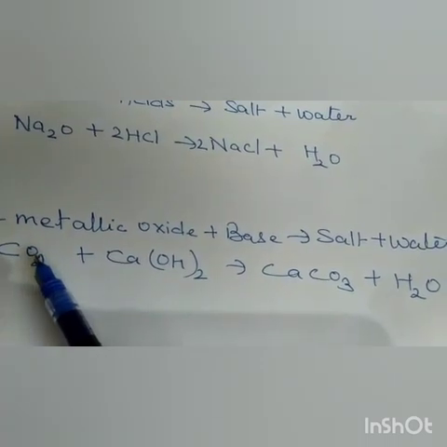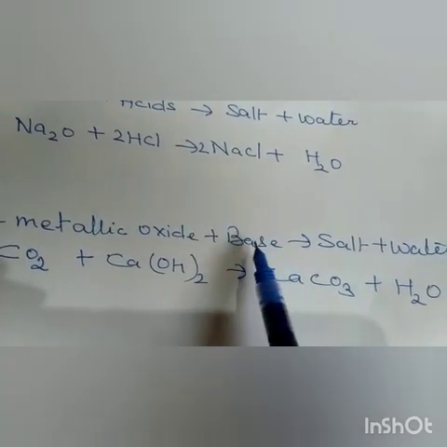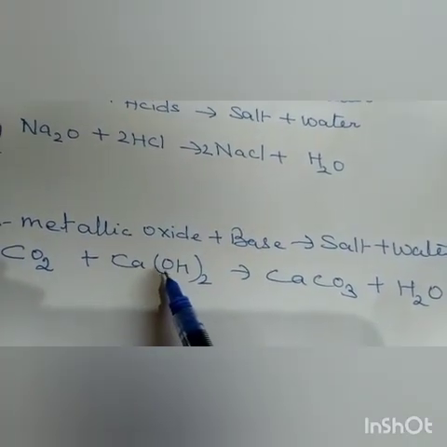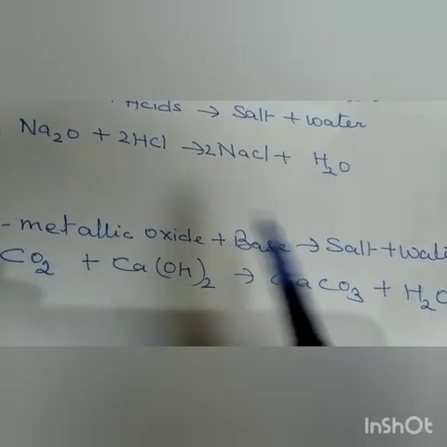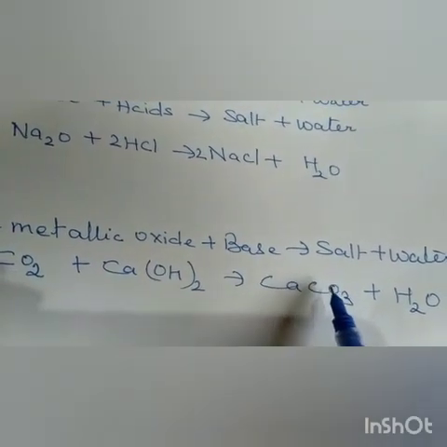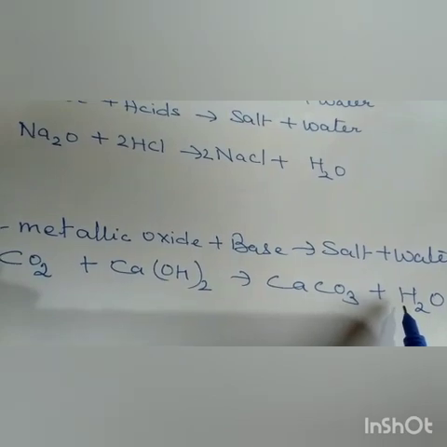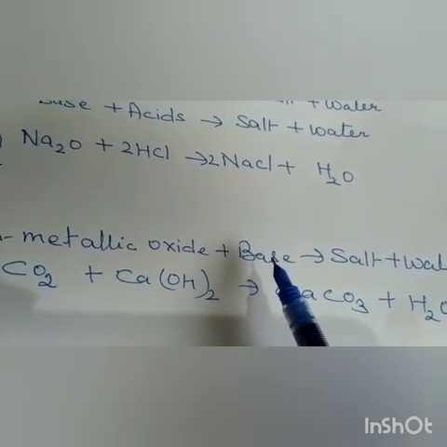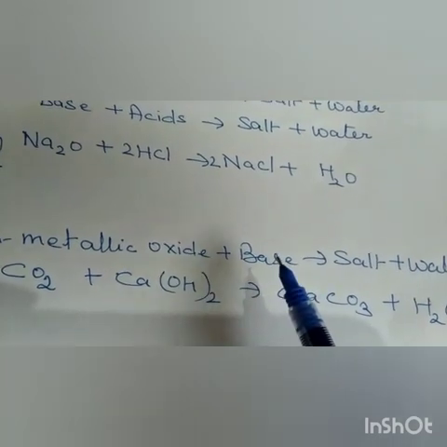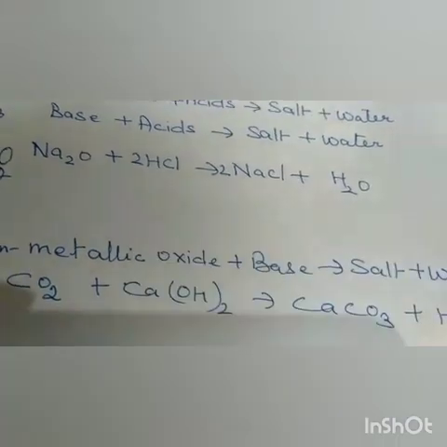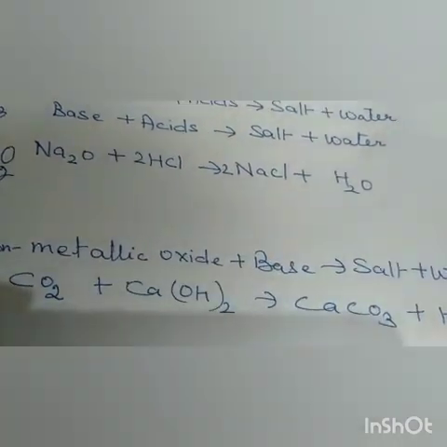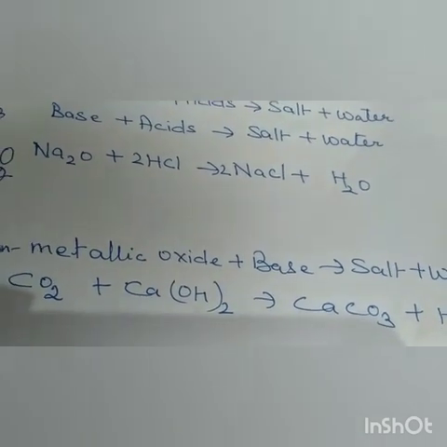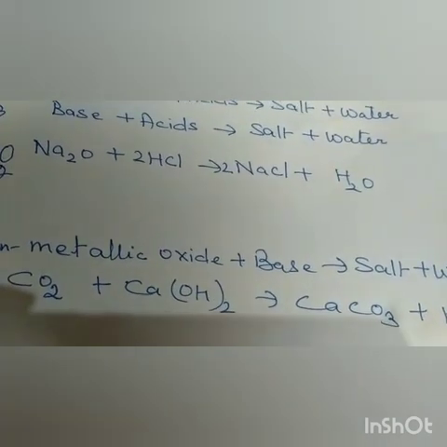When it reacts with a base, calcium hydroxide, you will get calcium carbonate, which is salt, and water. So this reaction is a neutralization reaction only. I hope all of you have understood this. So just remember, non-metallic oxides behave as acids and metallic oxides behave as bases.